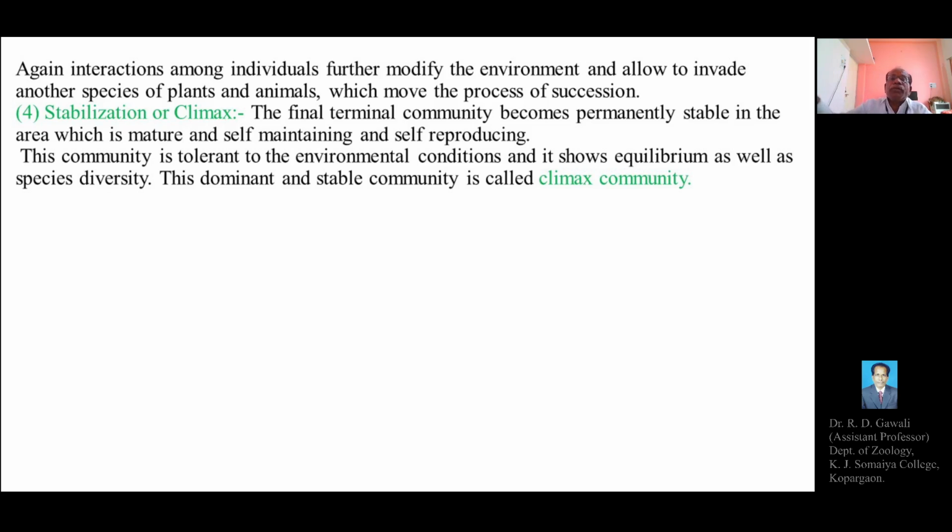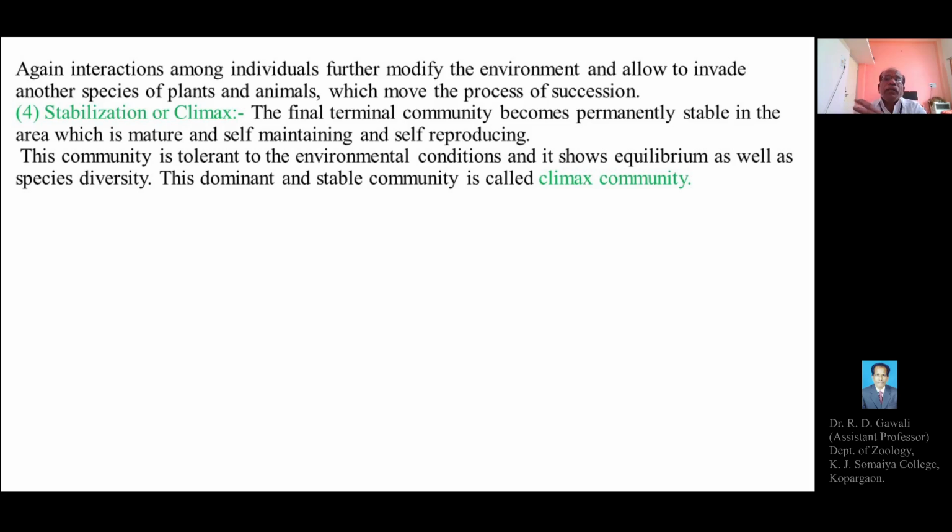So the final terminal communities become permanently stable in the area, which is mature, self-maintaining and self-reproducing. So whatever the community of plants, animals or organisms, the final or terminal community represents the final species of plants and animals which appear last, which will become permanent or stable in the area, and which is mature and self-maintaining or self-reproducing.